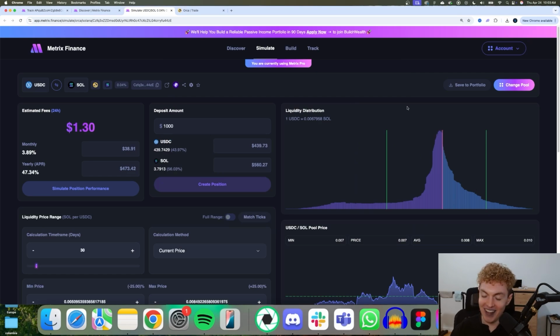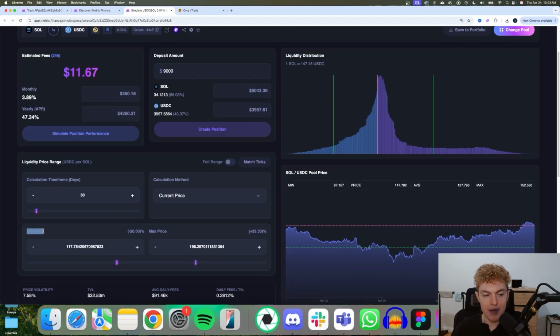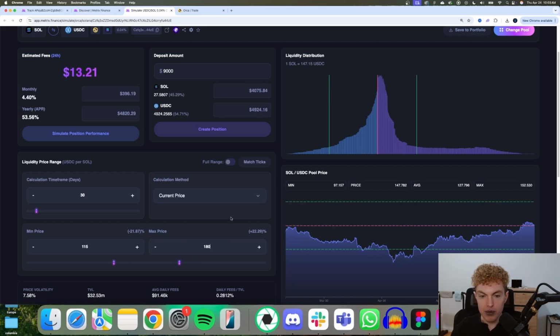Wow. But moving on, we can go ahead and see our deposit amount and we can type in the amount of money we want to deposit for the simulation. So we can go with something like 9,000 bucks, and then scrolling down, we'd find our range. So we can type in the min price and max price for which price points we want to supply liquidity for. So with this pool, we can go with something like 115 to 180. And with this range here, we're looking at about 53% APR.